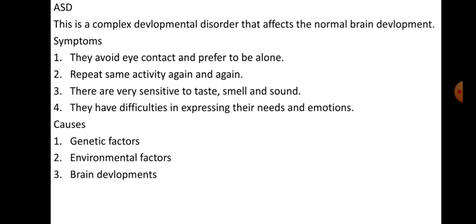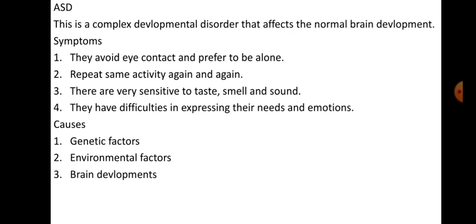Understand? This is about ASD and the symptoms are also given. The symptoms are they avoid eye contact and prefer to be alone. Repeat the same activity again and again.